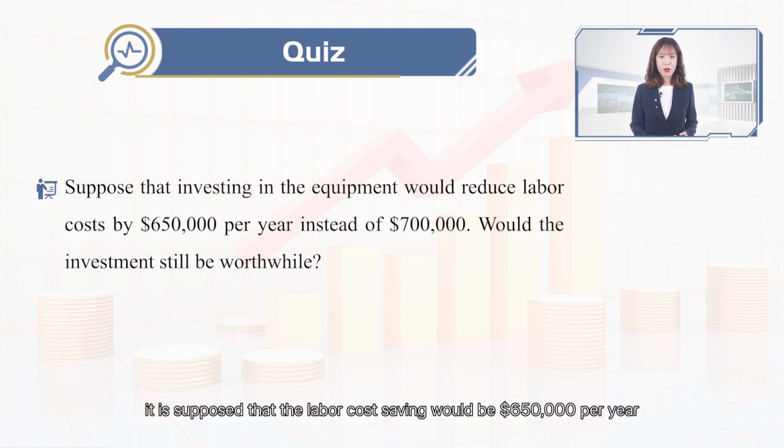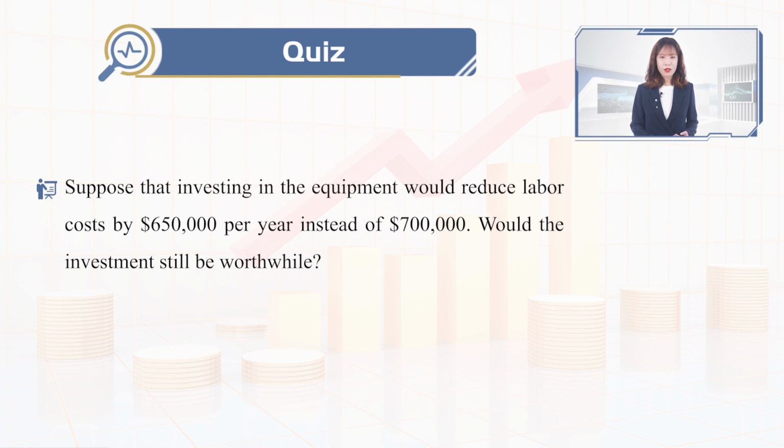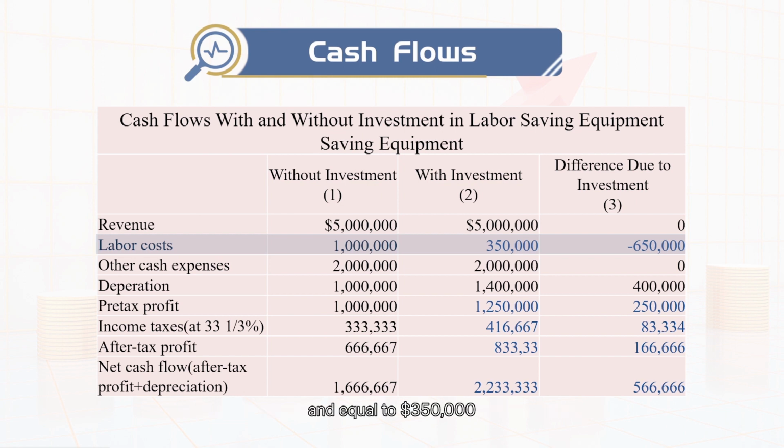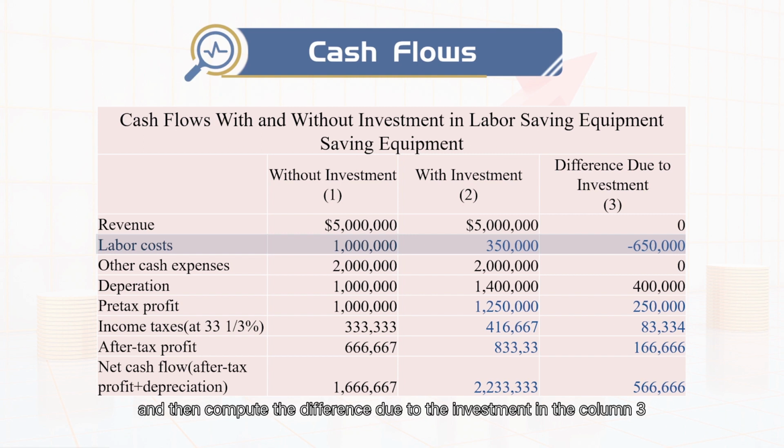Now it is supposed that the labor cost saving would be $650,000 per year. So the labor cost would be $1 million minus the reduced part, and equal to $350,000. Recalculate the items in column 2, and then compute the difference due to the investment in column 3.